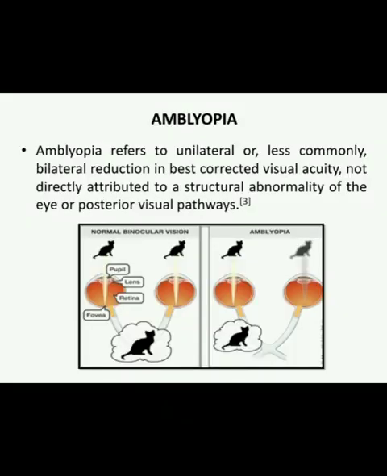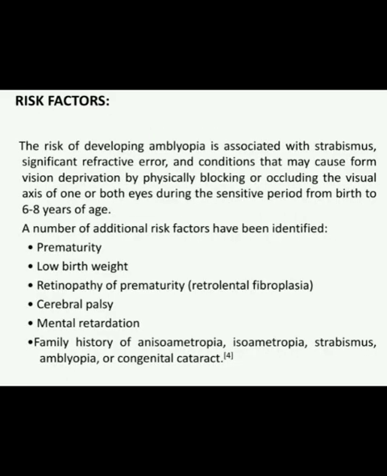According to the definition, amblyopia refers to unilateral or, less commonly, bilateral reduction in BCVA, best corrected visual acuity, not directly attributed to a structural abnormality of the eyes or posterior visual pathways. Strabismus, significant refractive error, and conditions that may cause form vision deprivation by physically blocking or occluding the visual axis of one or both eyes are the major risk factors which lead to amblyopia.